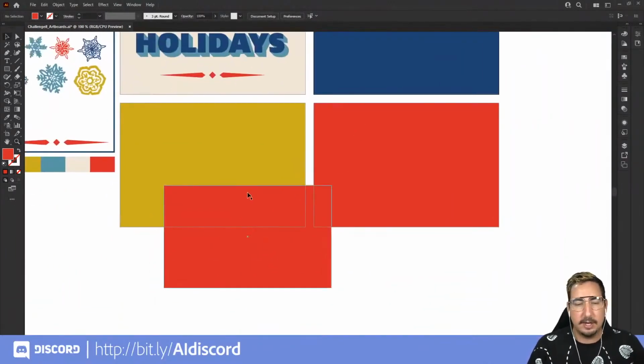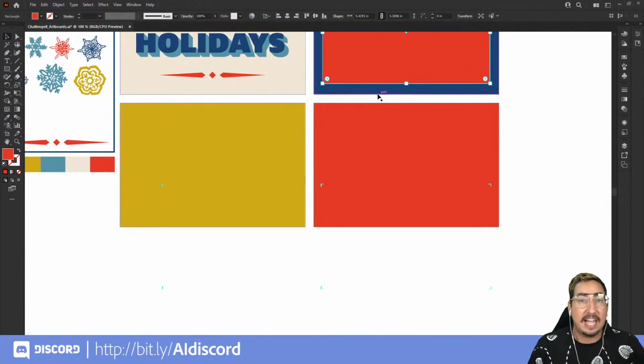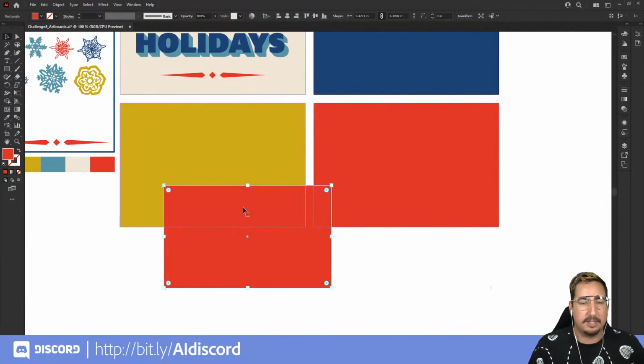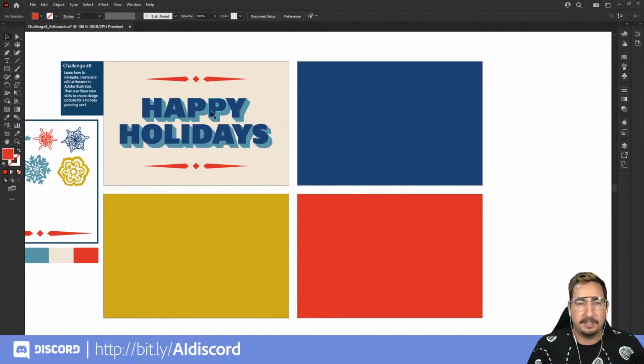And the reason that you need to know what you're working on is if I select this shape and then I want to align it to this artboard and I start using my alignment tools, it's aligning to the active artboard. So we want to make sure that the artboard we want is active down here, and then we can align to that artboard. All right, so let's go ahead and make a couple copies of this.